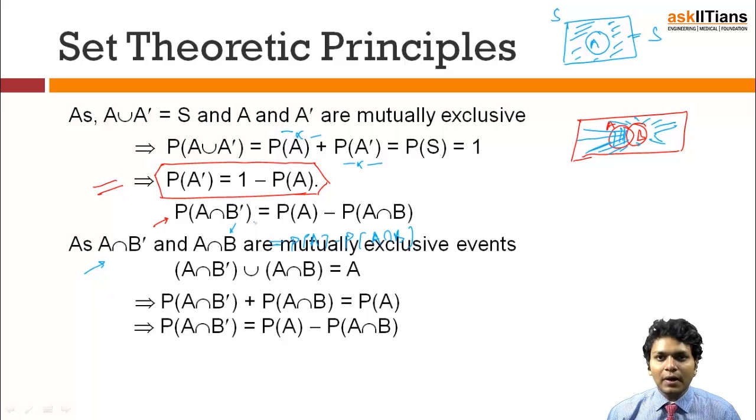If I add them up, I'll get the complete event A, and if I try to take any point which is common in both of them, I won't find any. That is why these two events are mutually exclusive, and based on the similar property, I can say that the probability of A intersection B dash is nothing but probability of A minus probability of A intersection B.